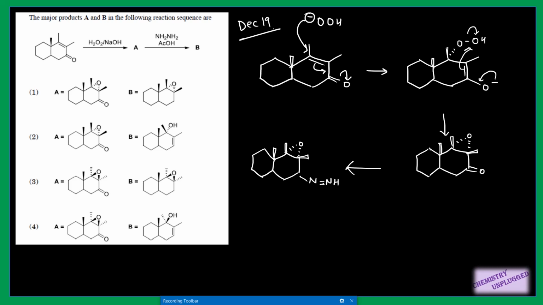it in detail. Right, in next step this proton will be removed, this bond will shift here, this will shift here, and this ring will be opened. Now the attachment side of OH will be below the plane and we will get a double bond here. So the correct answer will be option number 2, in which we have this epoxidation below the plane, and after this Wolff-Kishner reduction the OH will go also below the plane. So option number 2 will be the correct option.